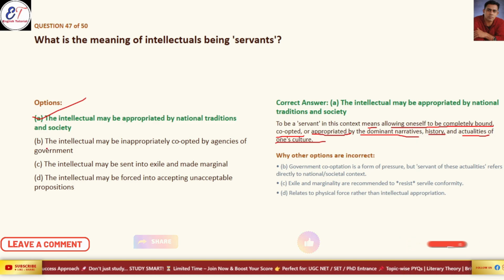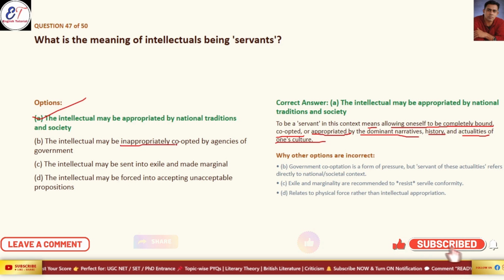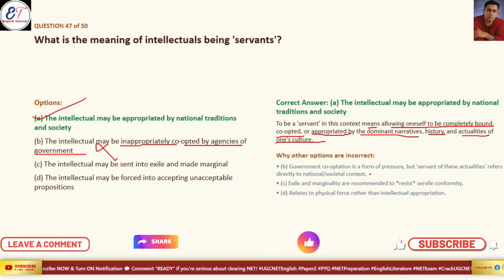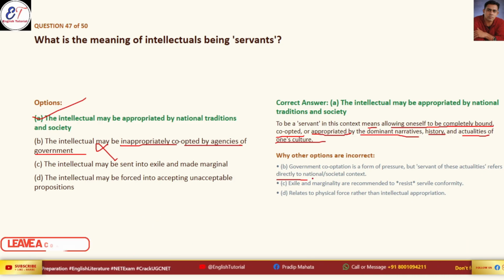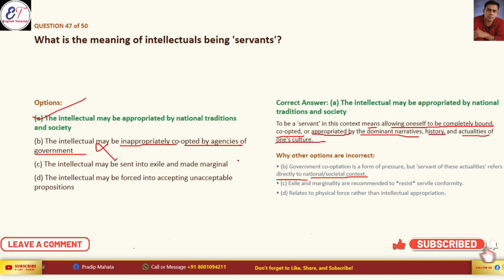Option B, what is it saying? The intellectual may be inappropriately co-opted by agencies and governments. Why is it wrong? Government co-option is a form of pressure, but servant of this actuality refers directly to the national and societal context. So that's why it is a wrong answer.